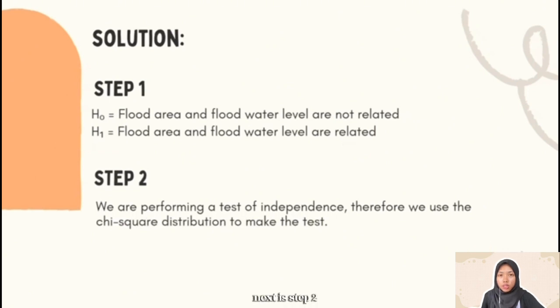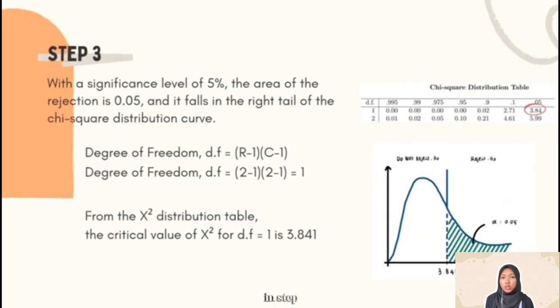Next is step 2, where we need to select the distribution to use. Because we are performing test of independence, we use the chi-square distribution to make the test. Okay, in step 3, we need to determine the rejection and the non-rejection regions.